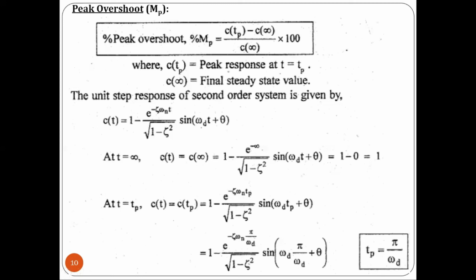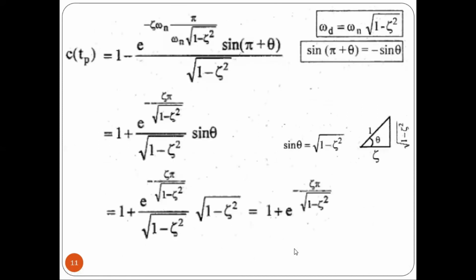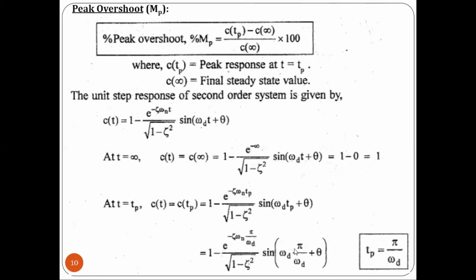From the peak time, we know Tp is equal to pi divided by ωd, right? So substituting Tp equal to pi divided by ωd, we get 1 minus e power minus ζ ωn into sin ωd. For this Tp I am substituting pi divided by ωd, so this ωd and this ωd get cancelled, plus theta.